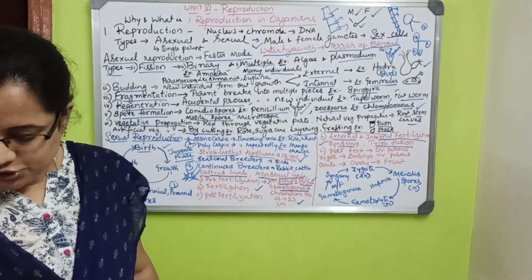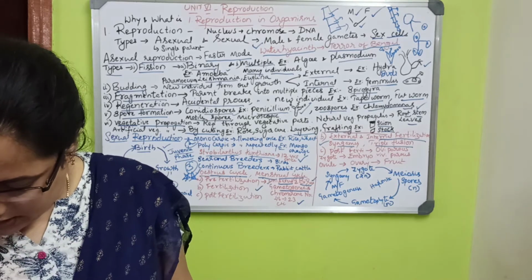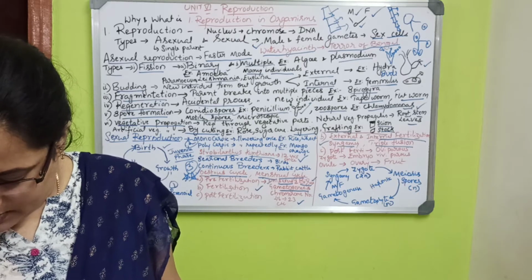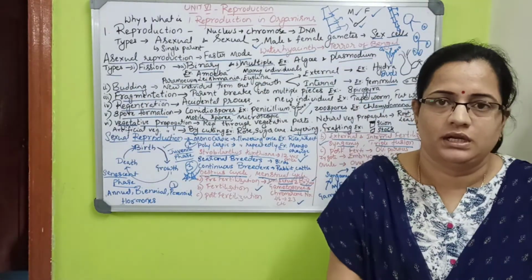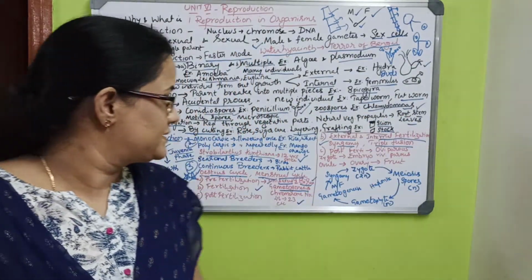Another definition is parthenogenesis. In members like rotifers and honeybees, the female gamete develops into a new organism without fertilization. New individuals coming without fertilization is called parthenogenesis.